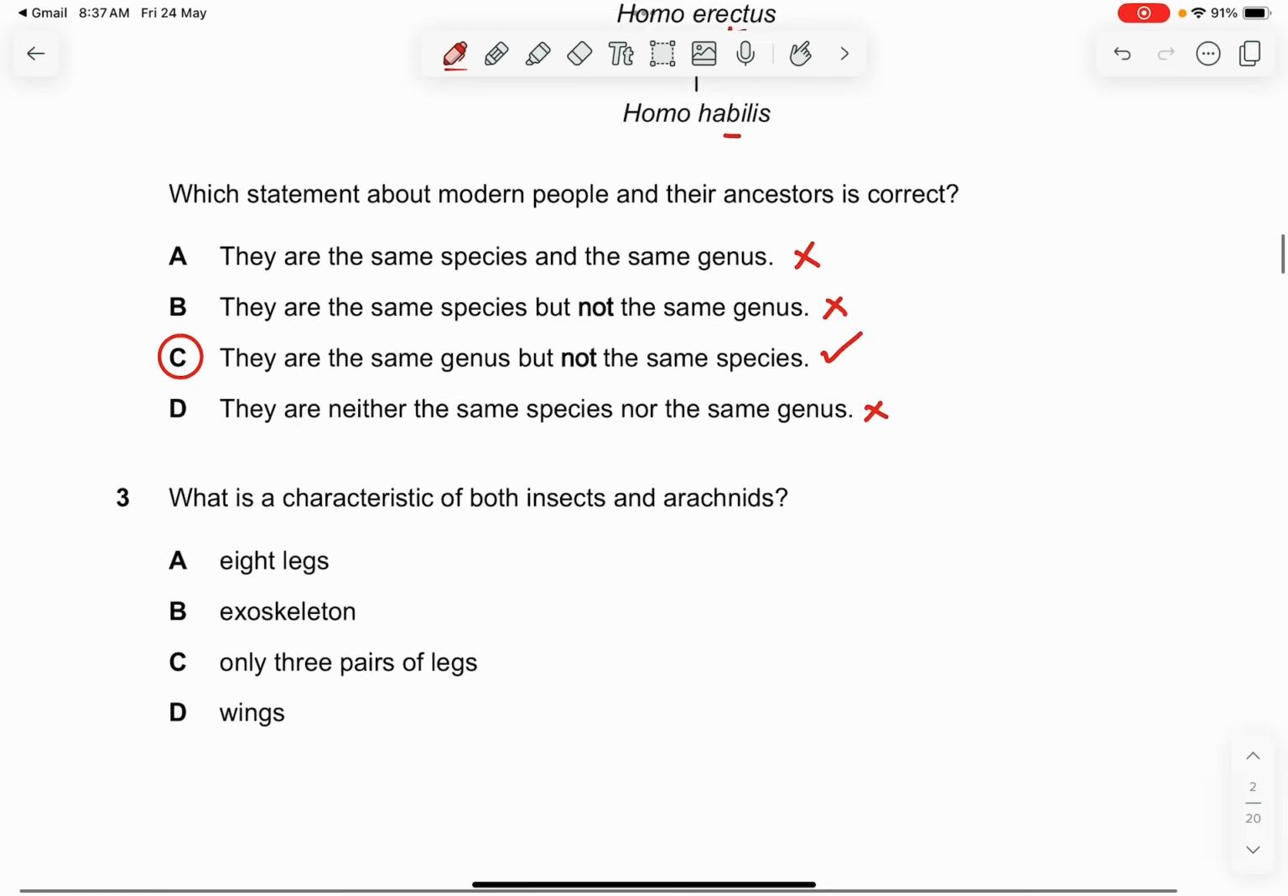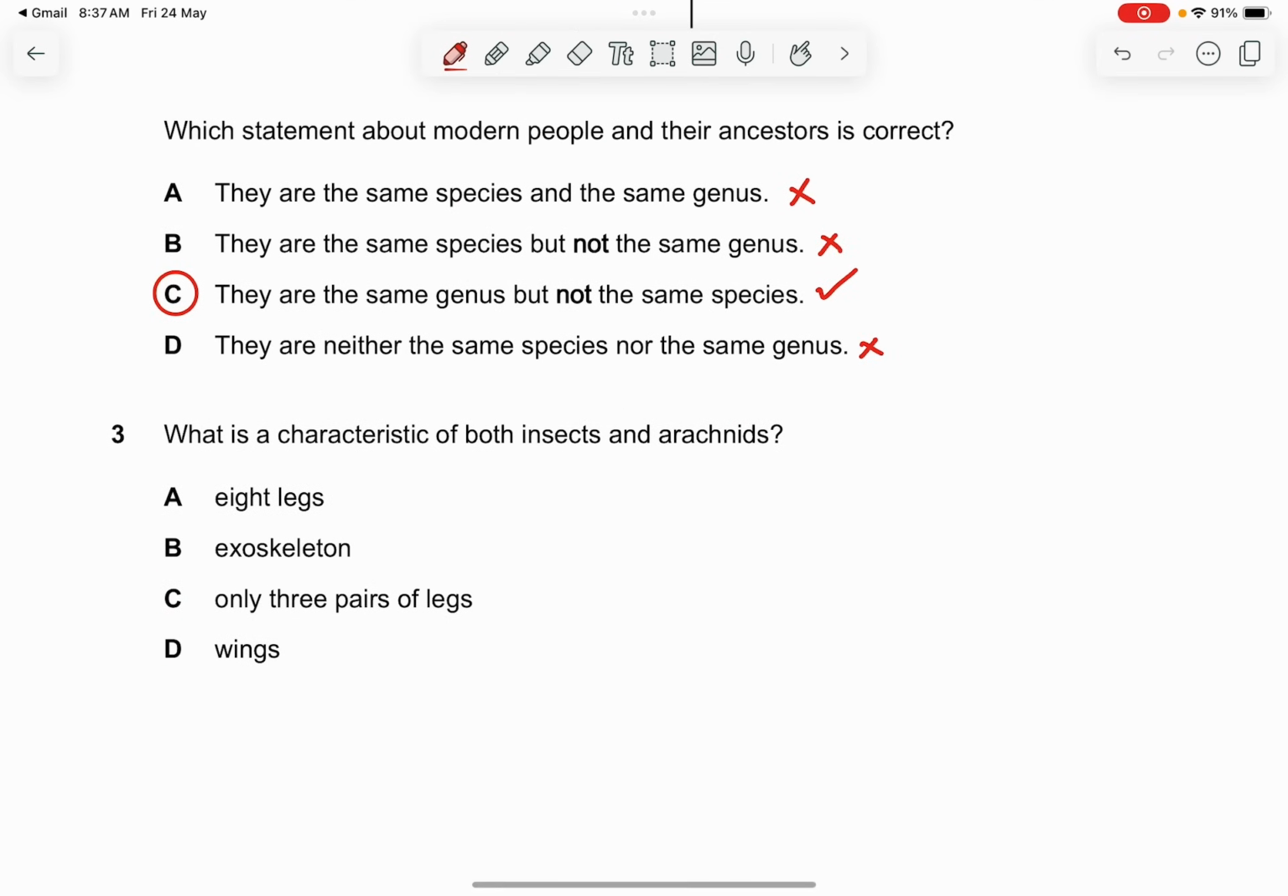Alright. Question 3. What is a characteristic of both insects and arachnids? This one comes back to what the features of arthropods are. So 8 legs, definitely not, because insects have a different number of legs compared to arachnids. Exoskeleton, definitely yes, both of them have the exoskeleton. They only have 3 pairs of legs, nope. And wings, arachnids definitely have no wings. Maybe wings could be only for insects, but it's still not for arachnids. So the answer is just B.